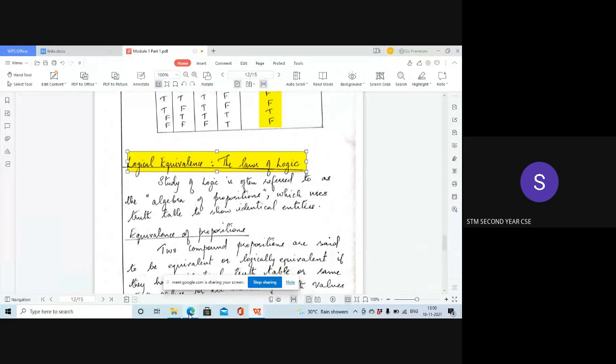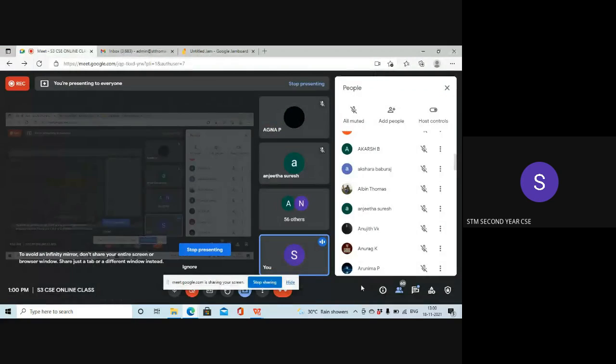Did you write down the heading? Logical equivalence or laws of logic. Are you writing it down? Okay, Anurag. Only Anurag is responding. What about others? Very few are responding. There are 63 students and only a few are always responding. Okay, Adarsh.